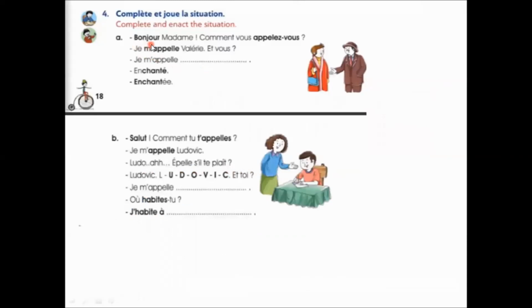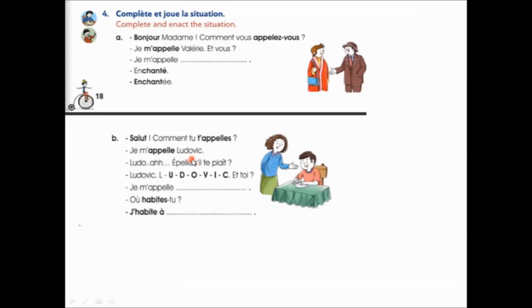First, bonjour madame, comment vous appelez-vous is the answer. Je m'appelle Valérie, et vous? Je m'appelle, you have to write down the name here. Enchanté. This is the answer for part A. And for part B, salut, comment tu t'appelles? Hello, what is your name? Je m'appelle Ludovic.